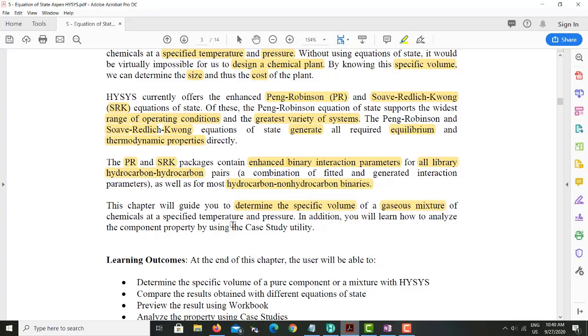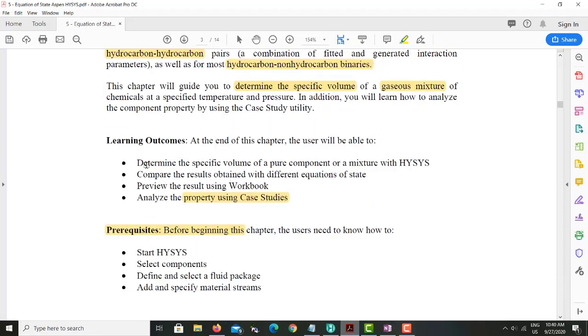Okay, so the outcome of this chapter will be to determine the specific volume of a pure component or a gas mixture with HYSYS. This is what you need to do. Either you can calculate the specific volume of a pure component, or you can calculate the specific volume of a gas mixture.